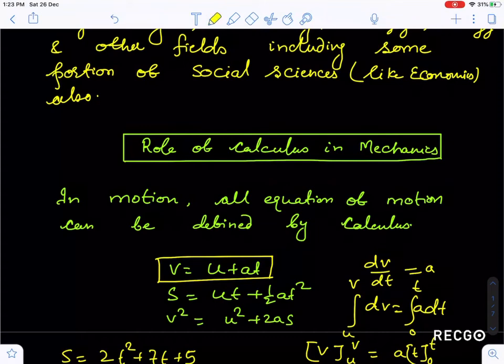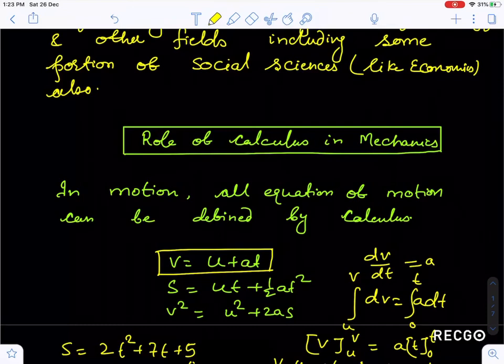I have written here dv by dt, the rate of change of velocity, is acceleration. Now I have just taken this dt to the right side. So this is a dt and this is dv, and on integrating, the limit is u to v. Integral of dv is equal to integral of a dt.